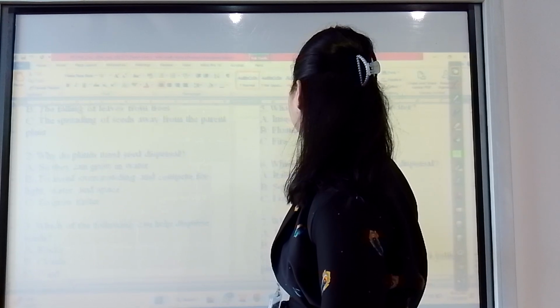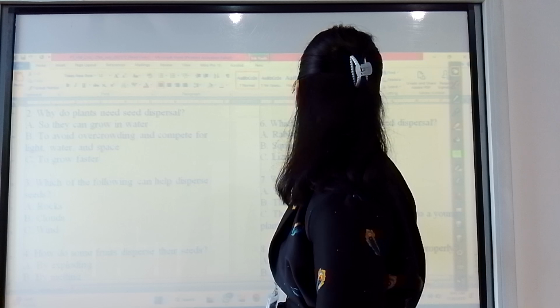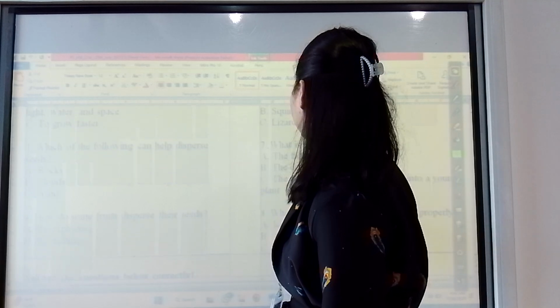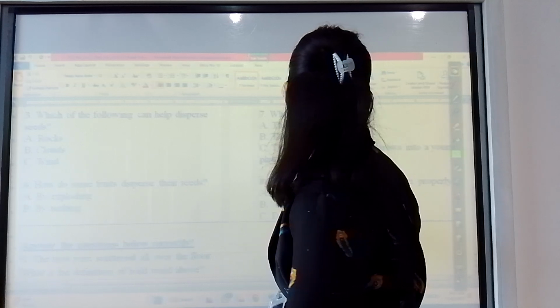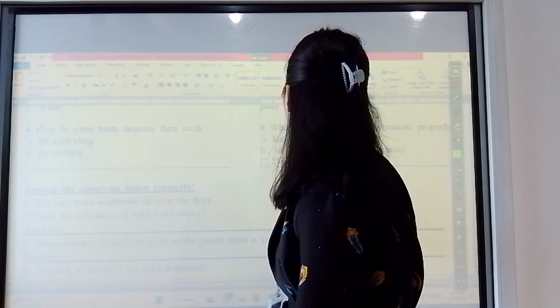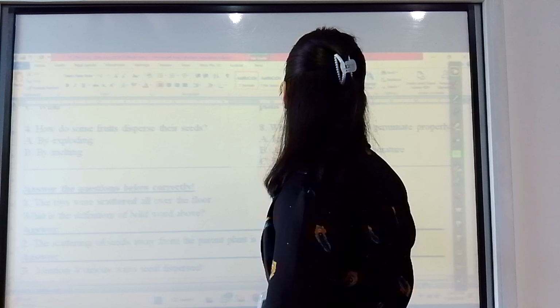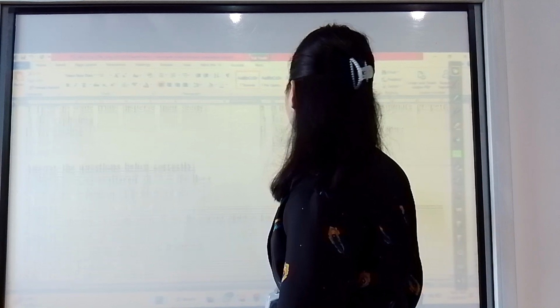5. What helps disperse seed in water? It's D, floating ability. Which animal can help in seed dispersal? B, squirrel. What is germination? Germination is the process where a seed grows into a young plant. What must seed have to germinate properly? It's air, water, and right temperature.